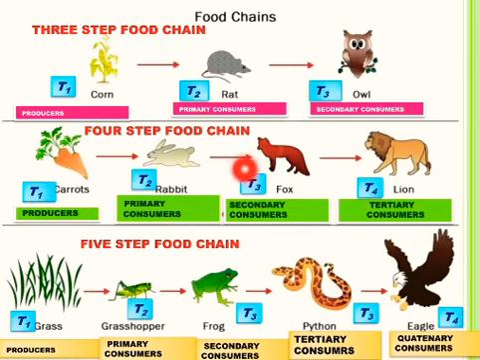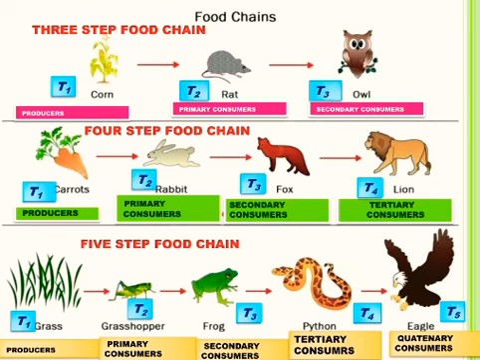Fox which feeds on primary consumers that are herbivores is placed at third trophic level and forms the secondary consumers. Lion which in turn feeds on fox is now kept at fourth trophic level and forms the tertiary consumers. Now see five-step food chain.